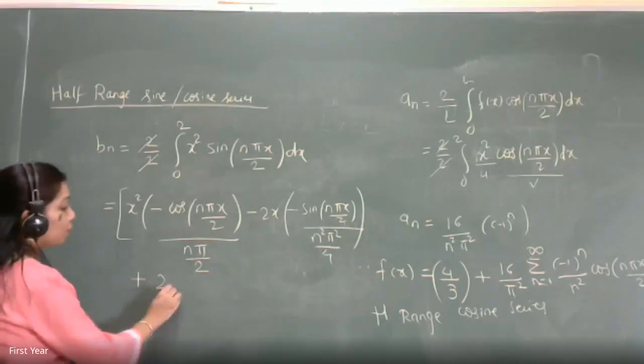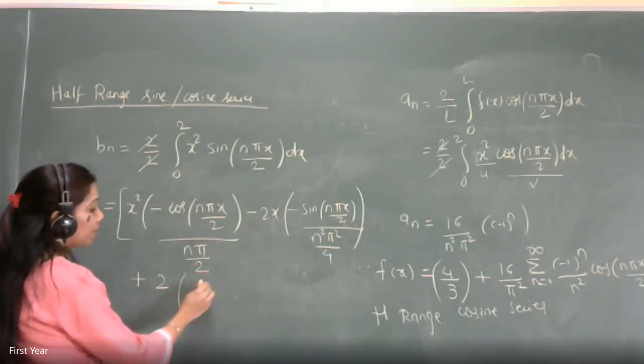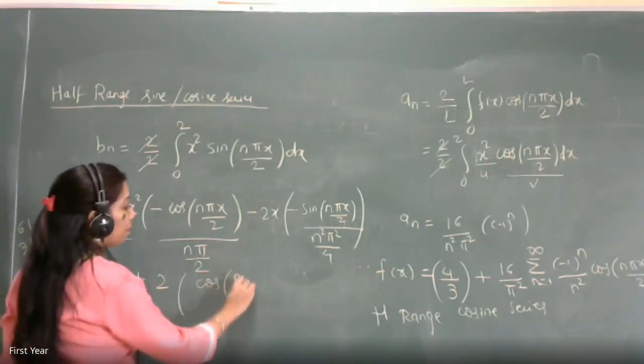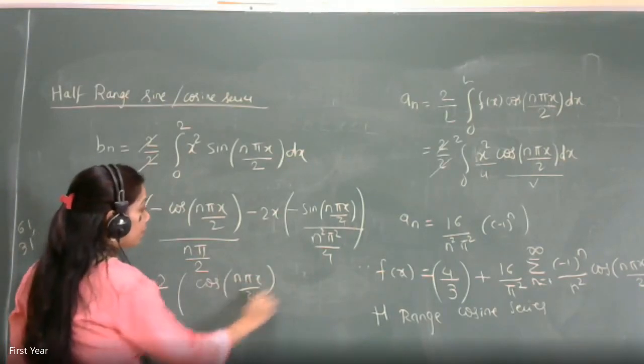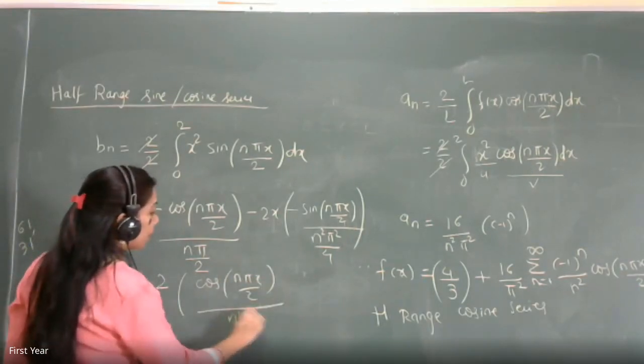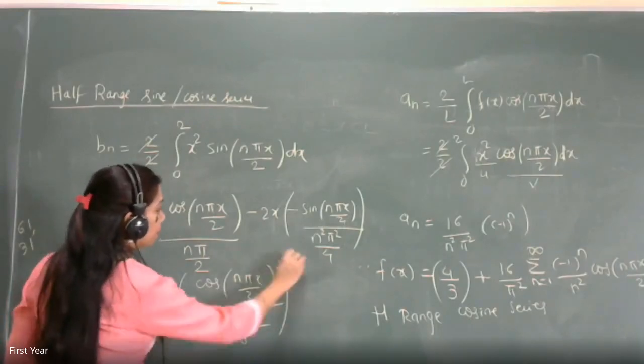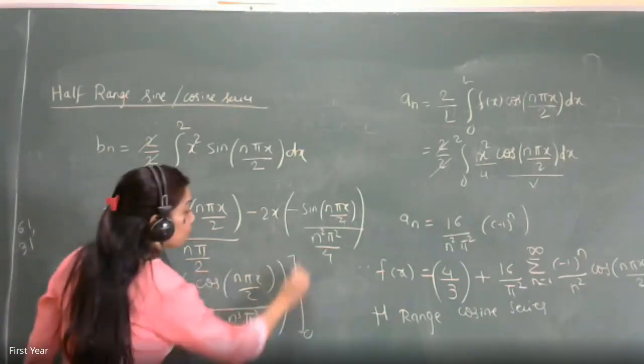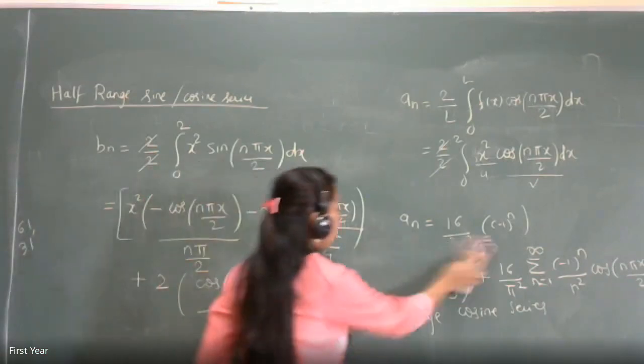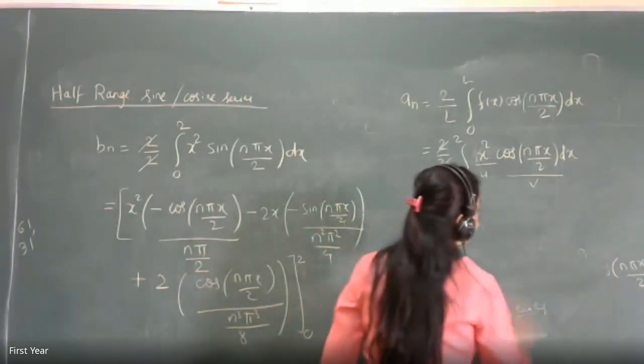Okay. So next term will be plus 2 into minus integration of sine will be cos of n pi x by 2 divided by n cube pi cube by 8. And what's the limit? Limit is between 0 to 2. So which terms will remain and which terms will become 0?